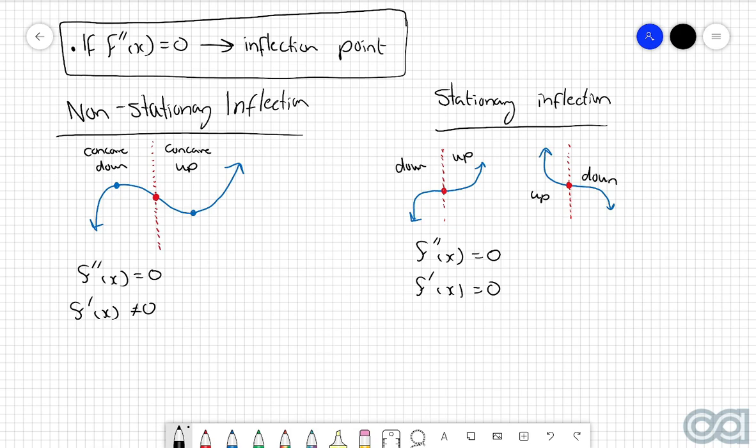What we can do now is quickly link what these inflection points mean to the actual context of different problems that you could be looking at.